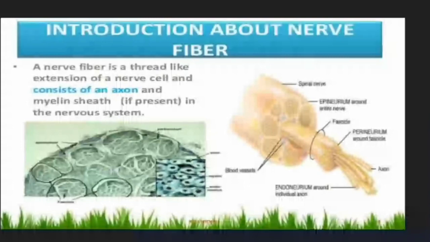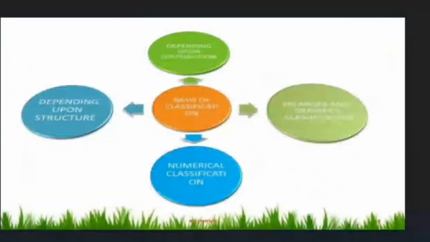Next slide. Introduction about nerve fiber. A nerve fiber is a thread-like extension of a nerve cell and consists of an axon and myelin sheath in the nervous system. Basis of classification: depending upon the structure, depending upon the distribution, Erlanger and Gasser's classification, and numerical classification.